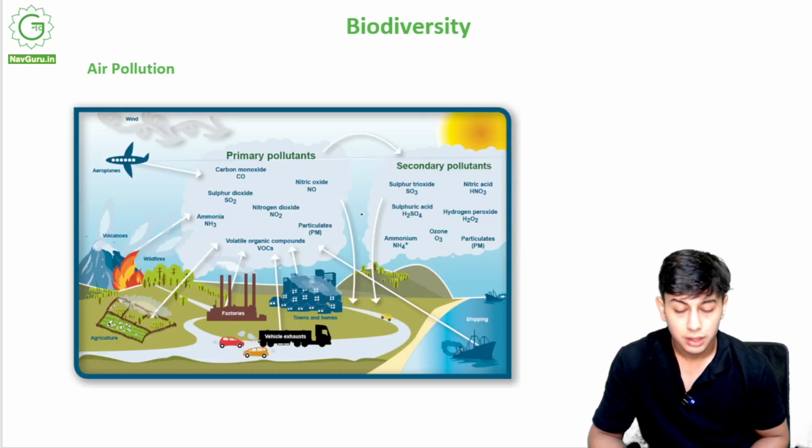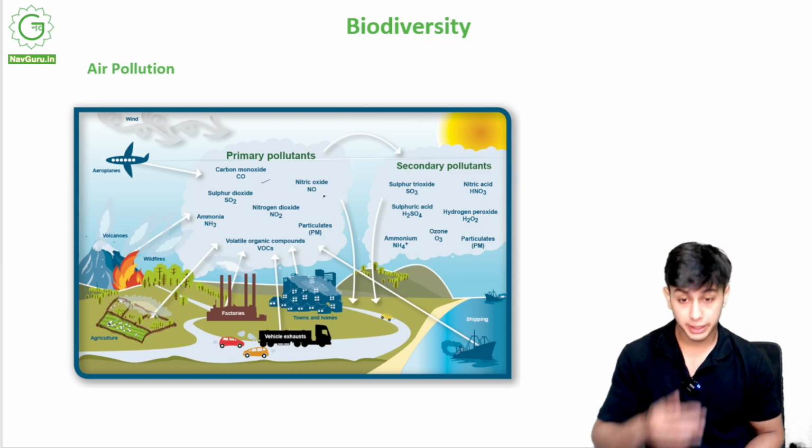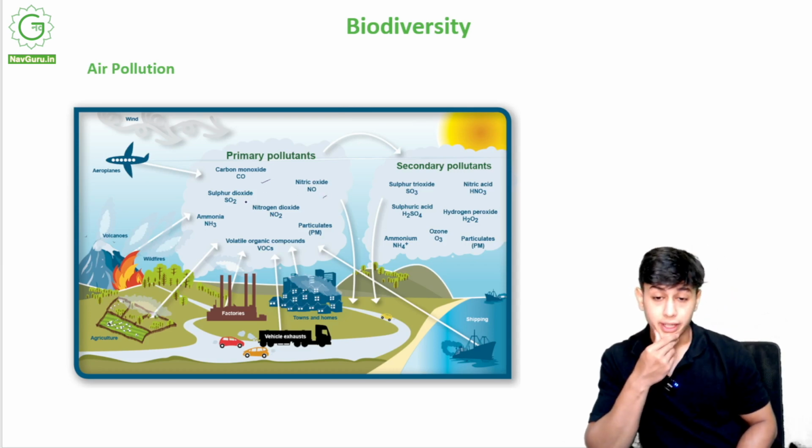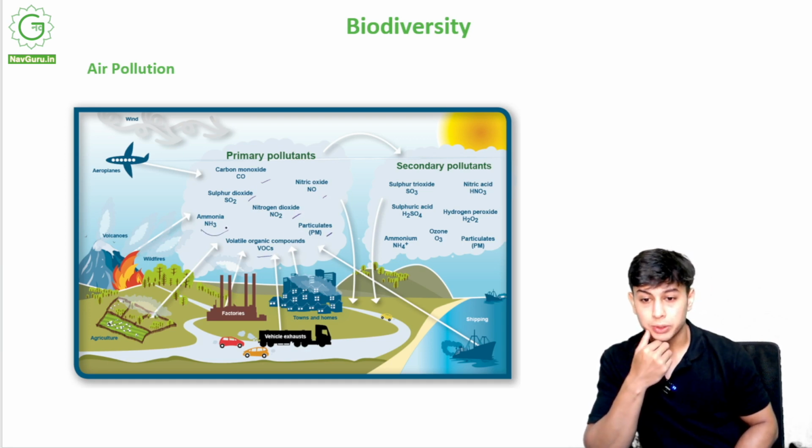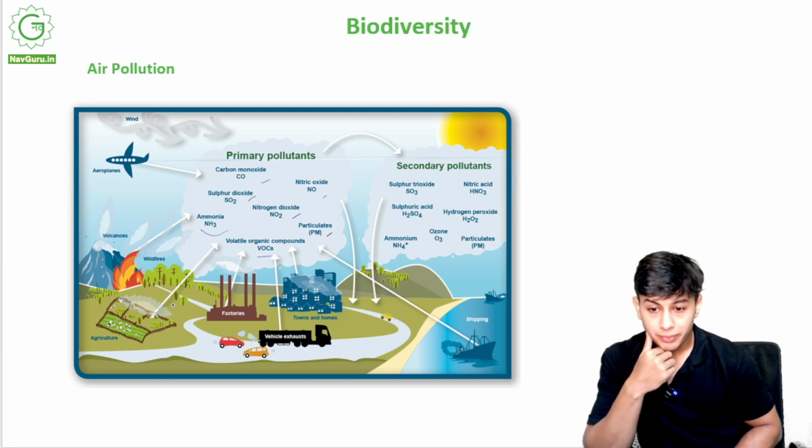Now let me show you. Here, carbon monoxide, nitric oxide, sulfur dioxide, nitrogen dioxide, particulate matter, volatile compounds, ammonia, all are going into the air if you burn agricultural waste.